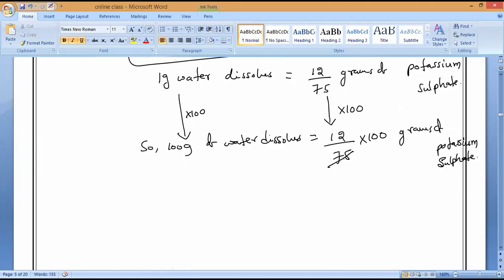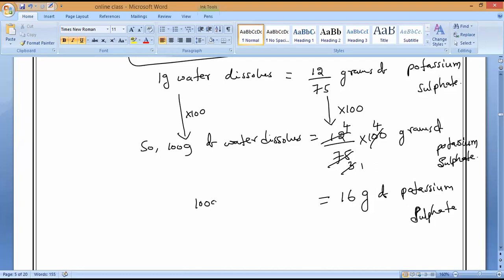All of you, 16 grams. Sir, 3 table. You can see, 25 3s are, 25 4s are. Yes or no? Yes, please. Next, 3 1s are 3, 4 4s are 16. So 16 grams of potassium sulfate will dissolve for how many grams of water? 75. 100 grams of water.